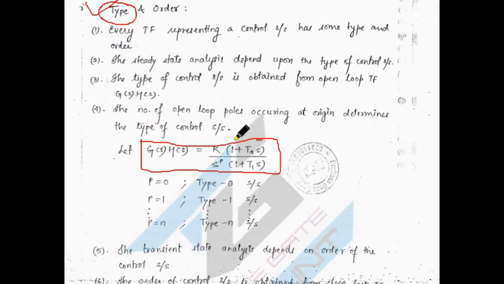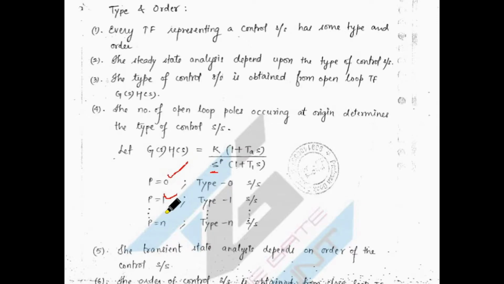So these are nothing but your zeros and these are nothing but your poles. Okay, and this pole, this just second, right? So this pole you have to focus on. Here it is written s to the power p, and p may be 0, 1 or like this up to n order, right? So if I am considering p as 2, so what it means: 1 divided by s squared. So these are nothing but your poles, okay, and poles means s is equal to 0, right?